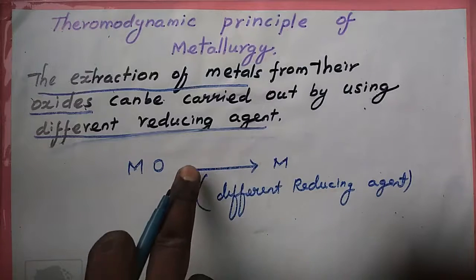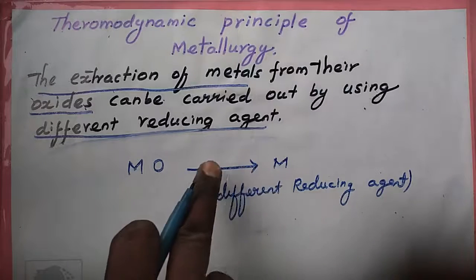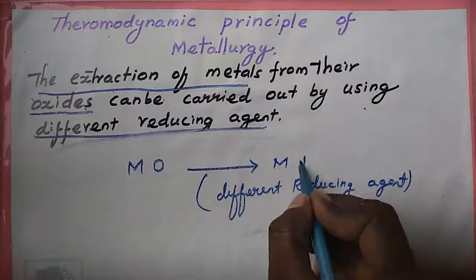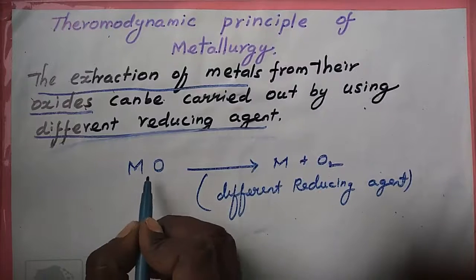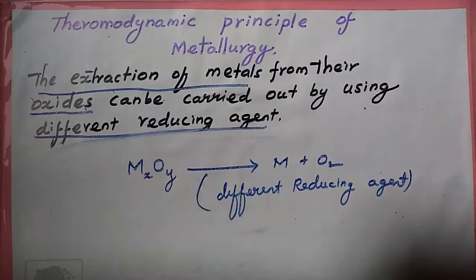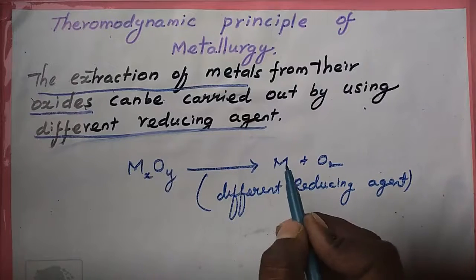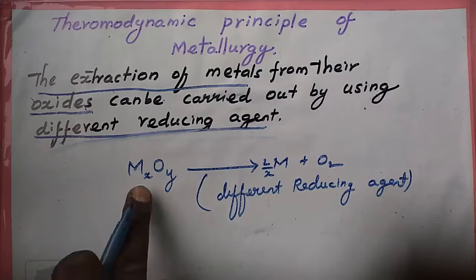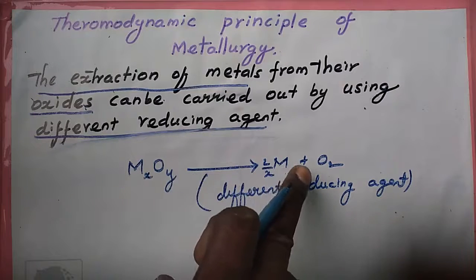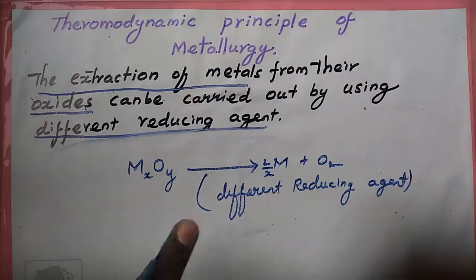Metal oxide converts to metal plus oxygen, MxOy giving xM plus y/2 O2. So listen, the extraction of metals from their oxides can be carried out by using different reducing agents. For example, metal oxide converted to metal plus oxygen using different reducing agents.